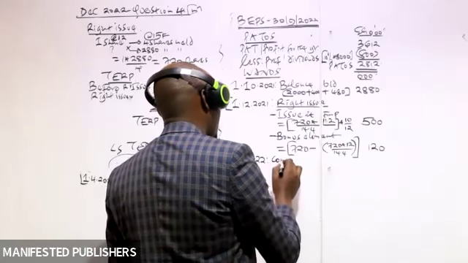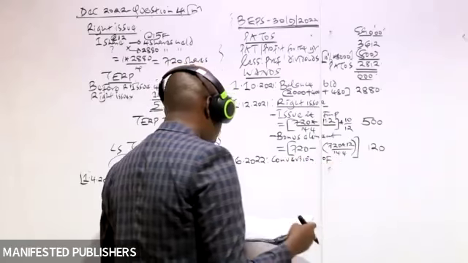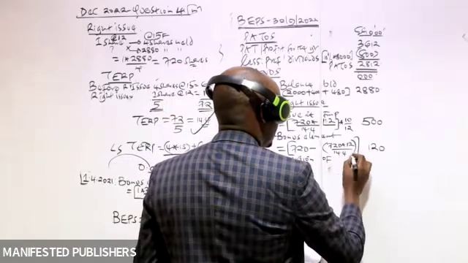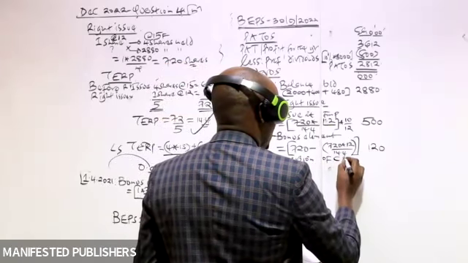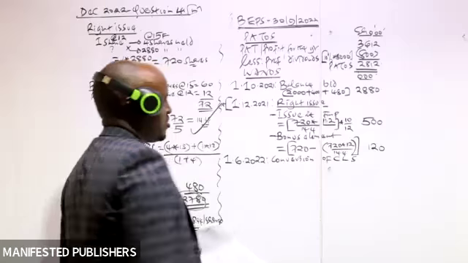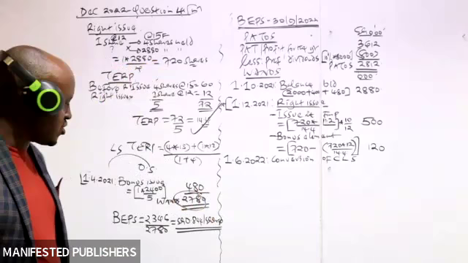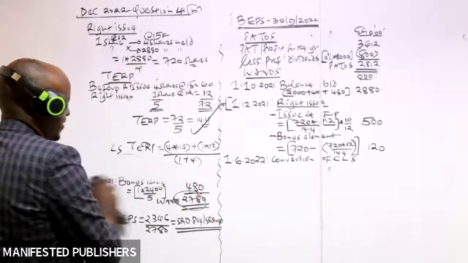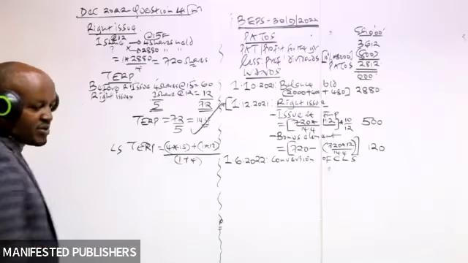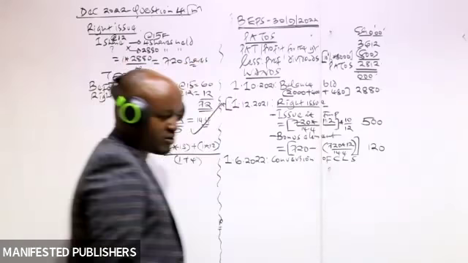A short description is that on this date there was conversion of convertible own stock. Make sure you write that in full. Conversion of convertible own stock. So what we need to do here is basically to compute how many ordinary shares were issued on conversion, because that is our interest here.